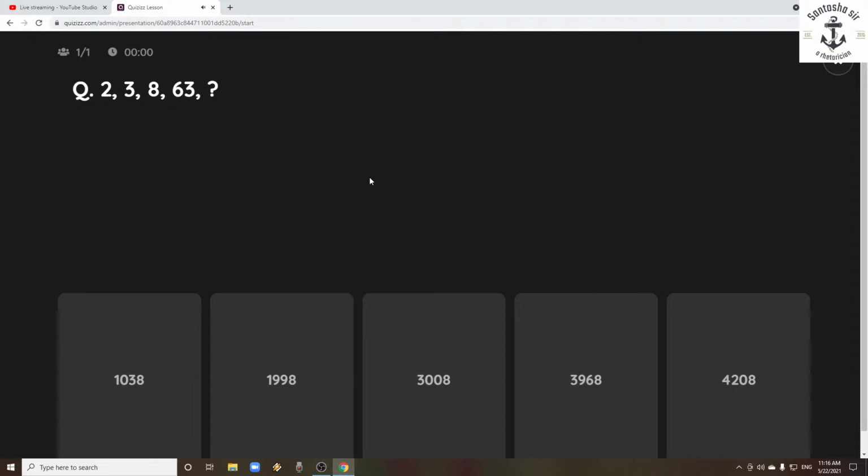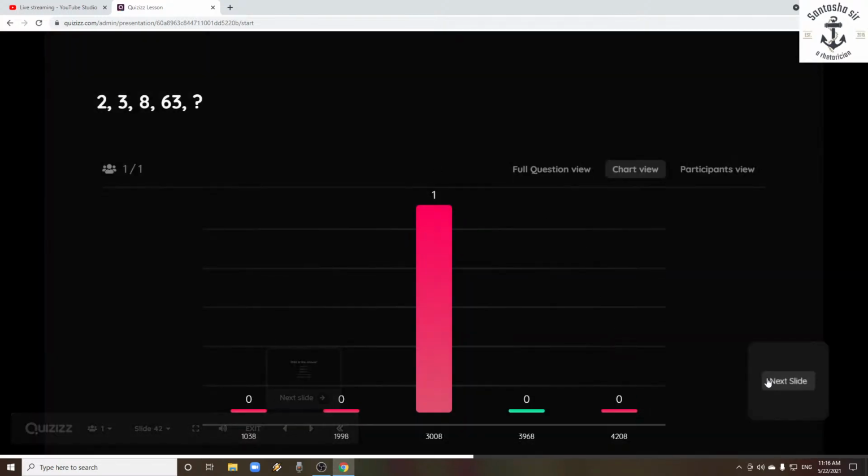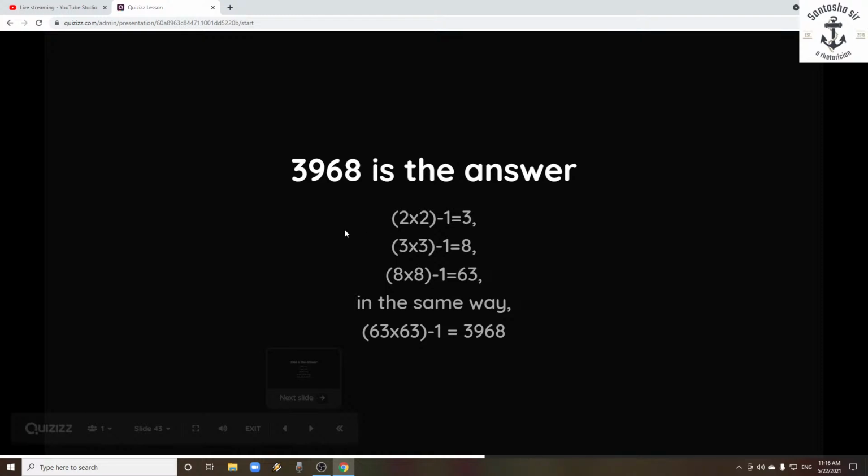So here you need to complete the series, and the series is 2, 3, 8, 63. So what comes next after 63, and why? You have 5 different options, but 3968 is the right answer. But why? Because the series started like this: 2 into 2 minus 1 equals 3. Then again 3 into 3 minus 1 equals 8. Then again 8 into 8 minus 1 is 63. In the same way, 63 into 63 minus 1 comes to a total of 3968. This is how the series was completed, right? Let's check the next question.